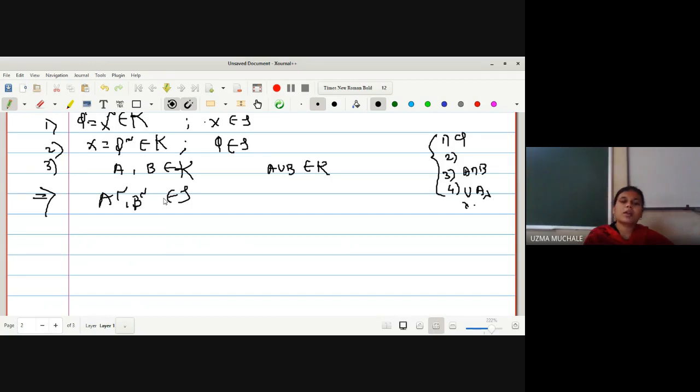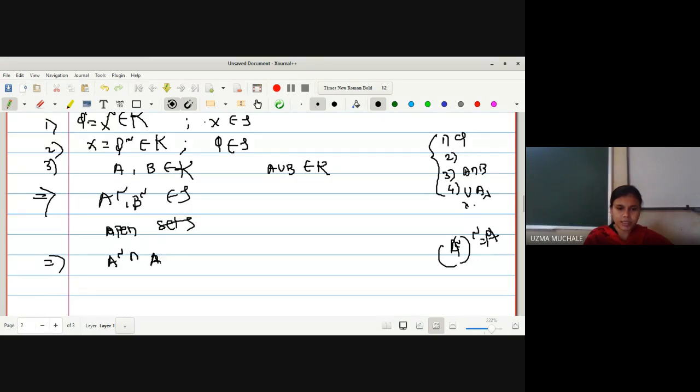Then only their complement. Complement of complement is the set itself. A complement, its complement is the set itself. So here I can write A complement and B complement are members of tau. Now, what do we mean by A complement, B complement being members of tau? I can say that they are open sets. So what is the property of being an open set or being a member of tau? It is closed under finite intersection. What does closed under finite intersection mean?